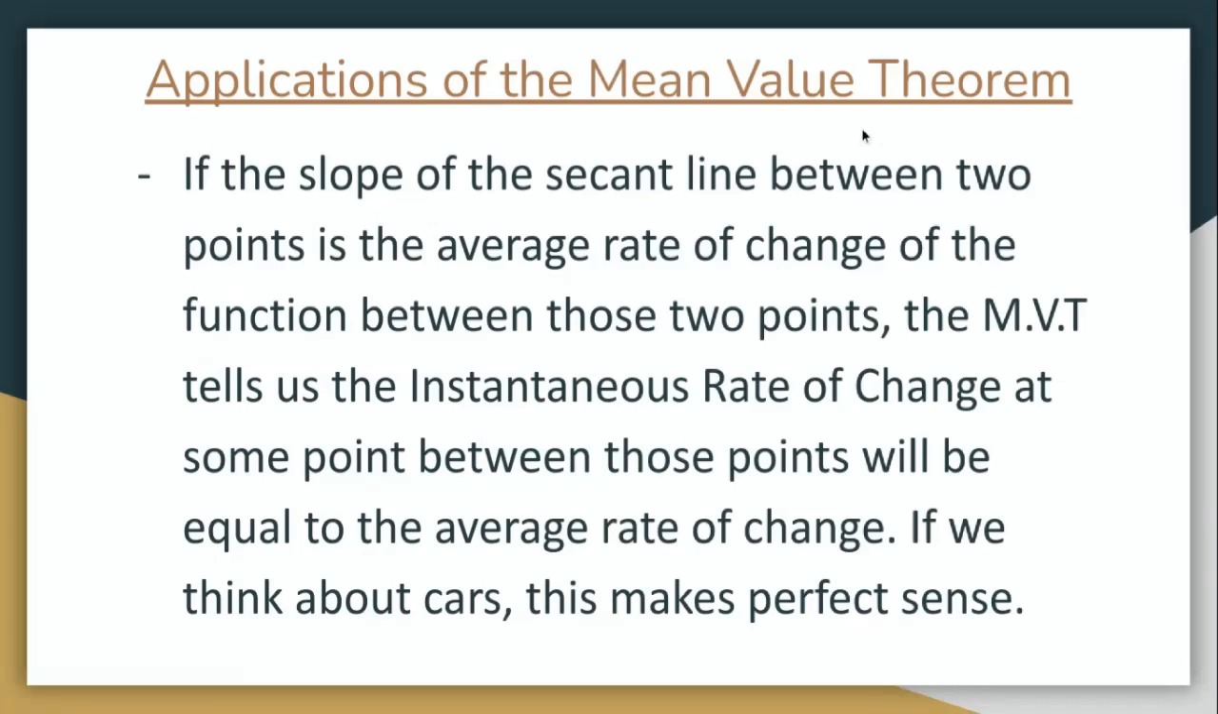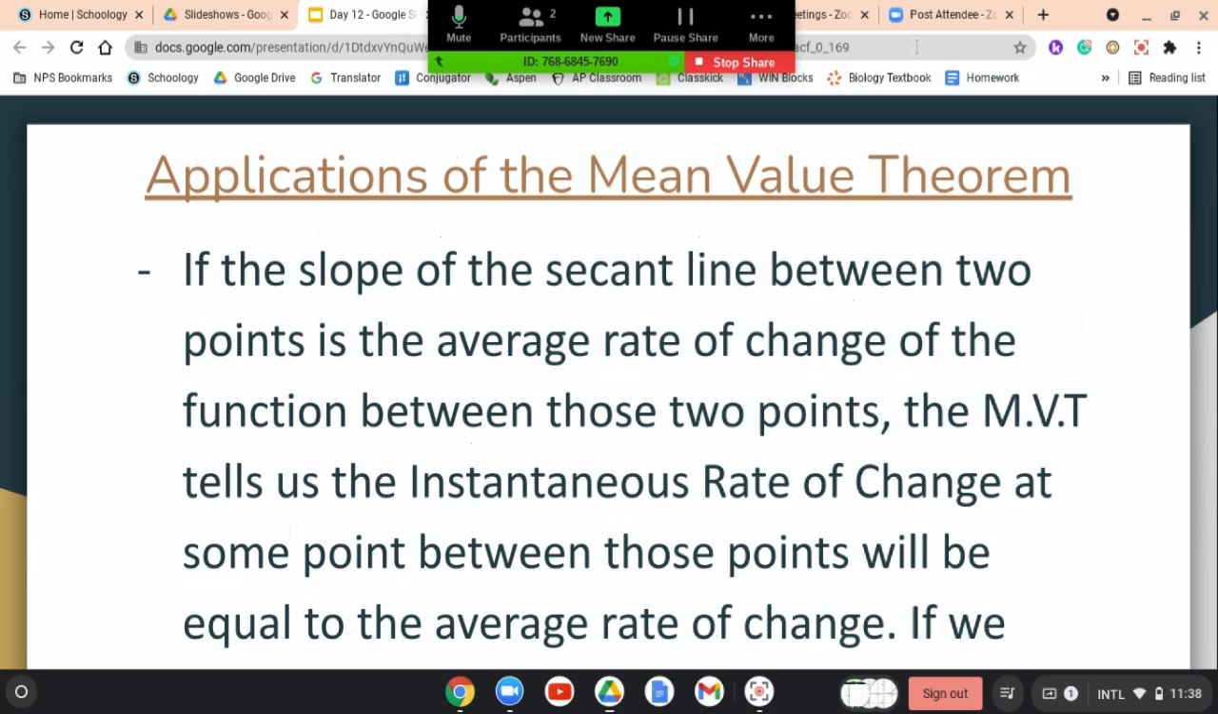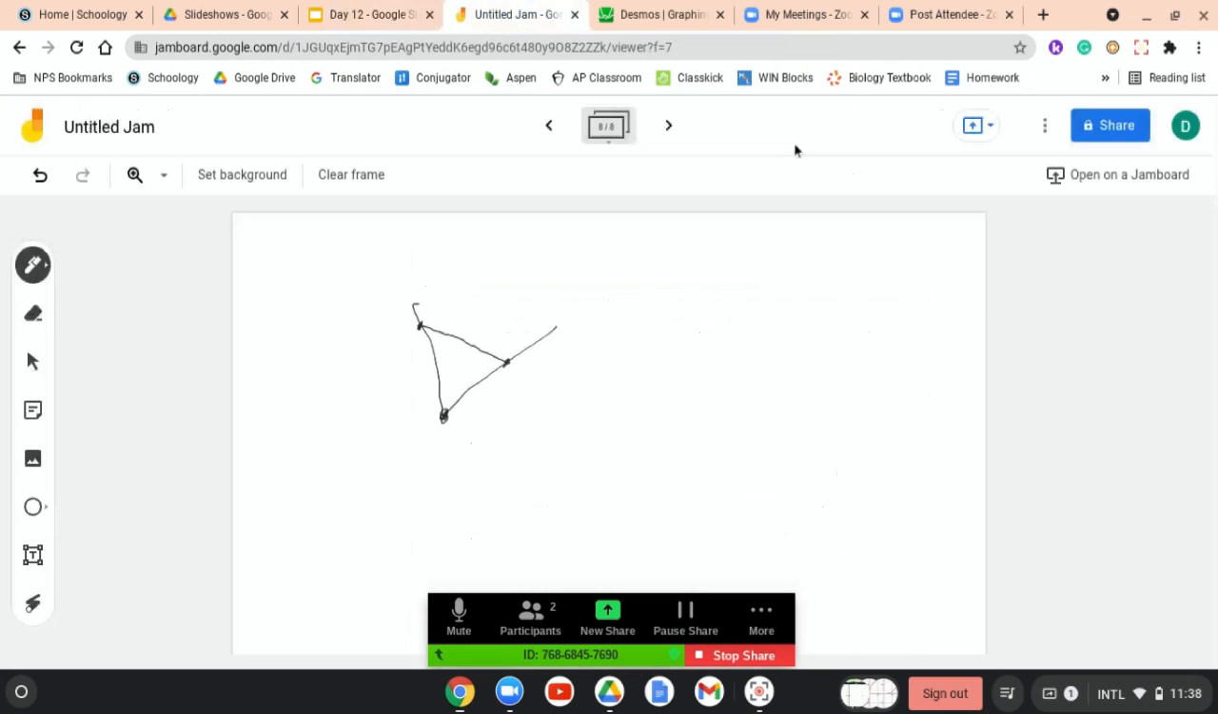Applications of the mean value theorem. If the slope of the secant line between 2 points is the average rate of change of the function between those 2 points, remember we talked about that before? The mean value theorem tells us that the instantaneous rate of change at some point between those 2 points will be equal to the average rate of change. That's all it's saying. If we think about cars, this makes perfect sense, and I'll do a very quick car example. If we want to find the average velocity of a car, we take the total distance divided by the total time.